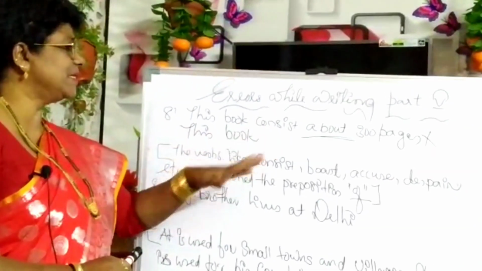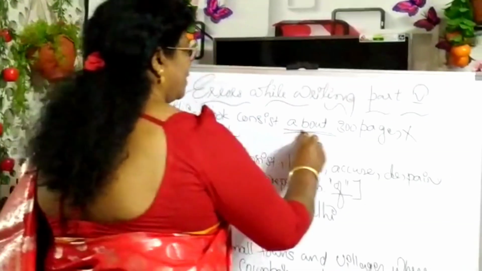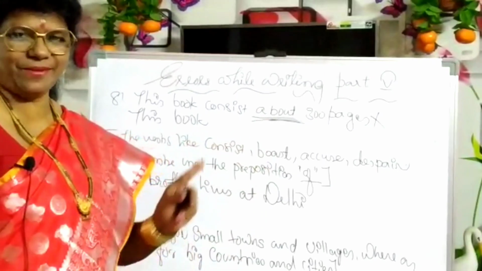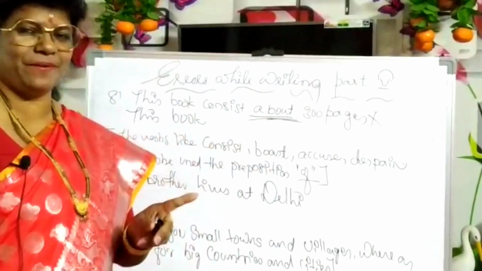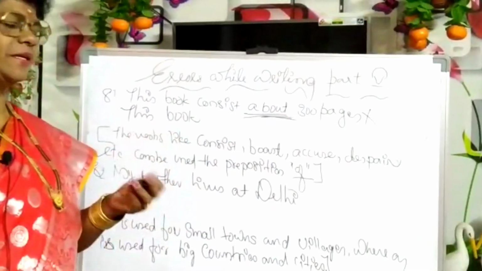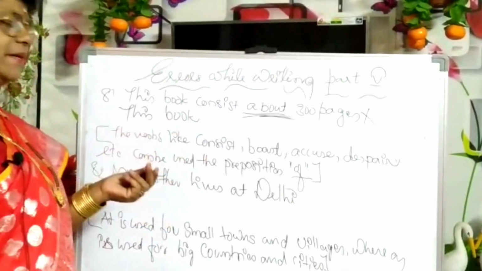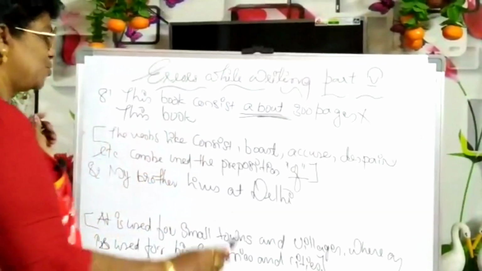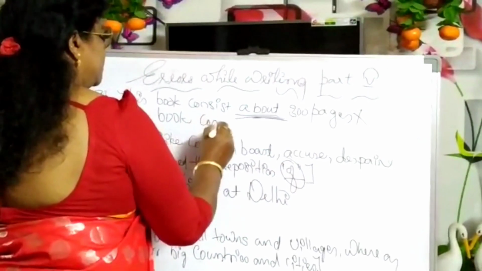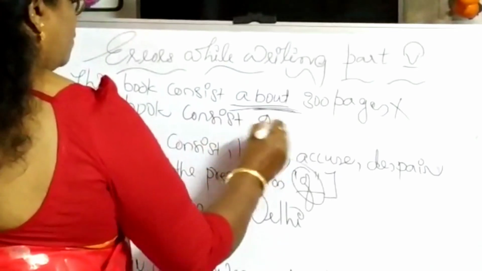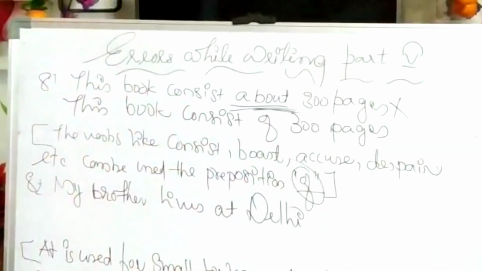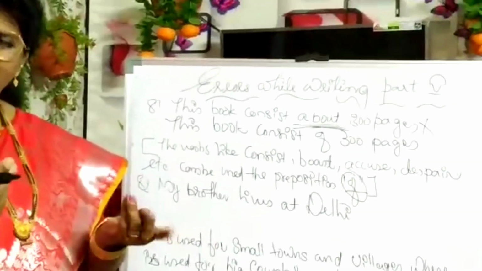This book consists about 300 pages. So we have used the wrong preposition about here. Instead of about, we have to use the appropriate preposition. The verbs like consist, boast, accuse, despair, etc. can be used with the preposition of. So this book consists of 300 pages. Okay, silly, but sometimes we may make errors.